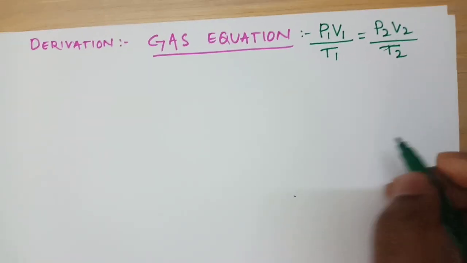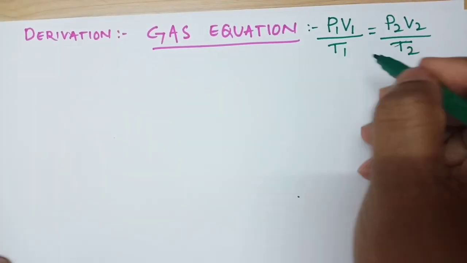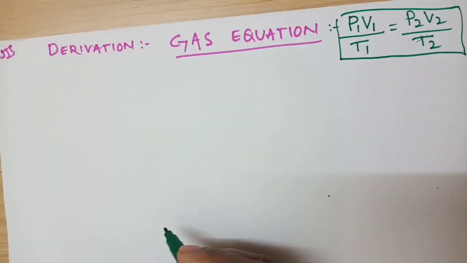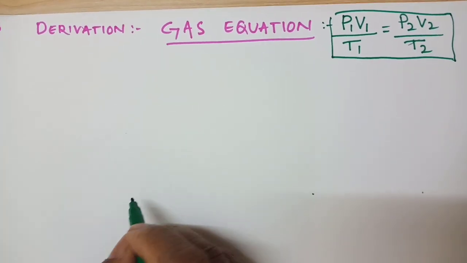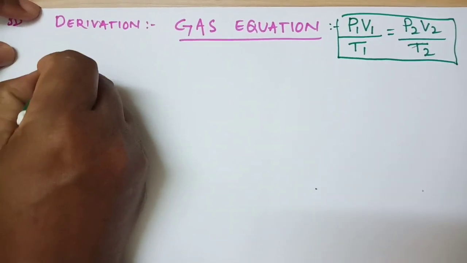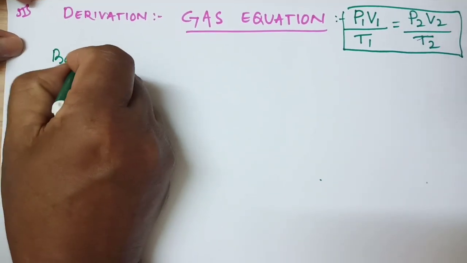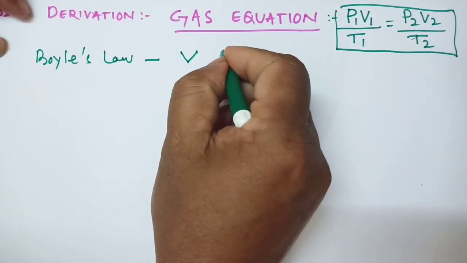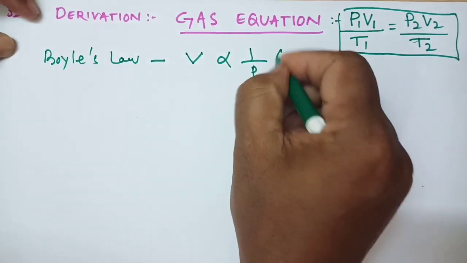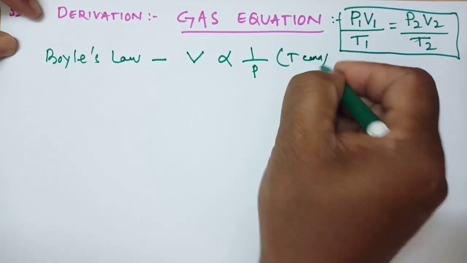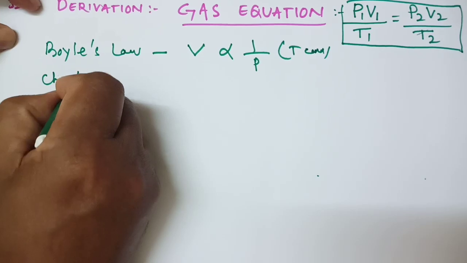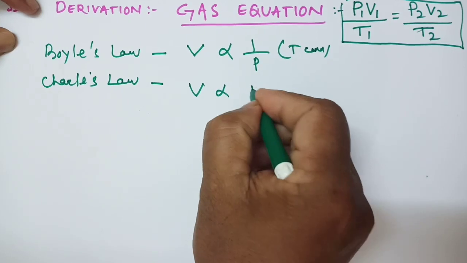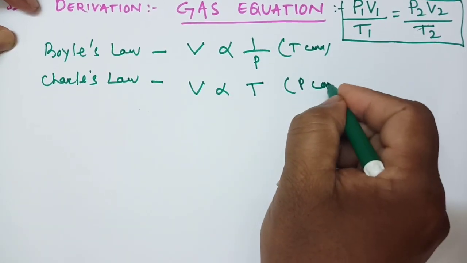Now come to the derivation of the gas equation. What is the gas equation? P1 V1 by T1 is equal to P2 V2 by T2. You derive this gas equation from Boyle's law and Charles' law. So first we write Boyle's law. From Boyle's law, we get V inversely proportional to P, T constant. Okay, Charles' law, we get V directly proportional to T, P constant.